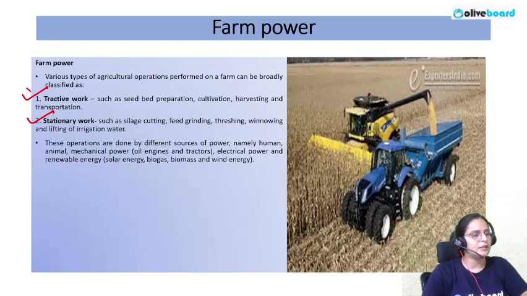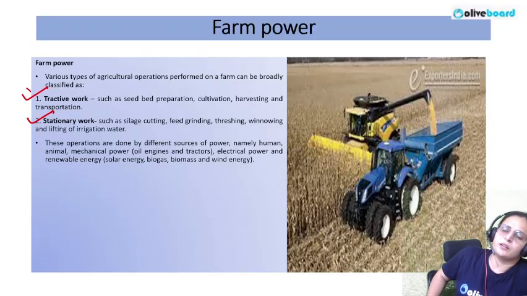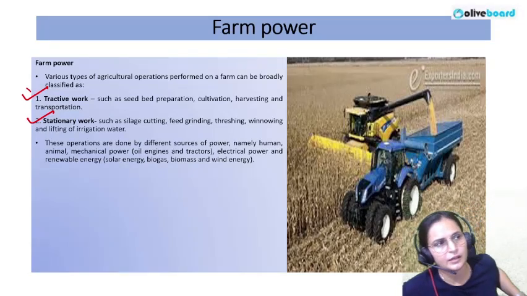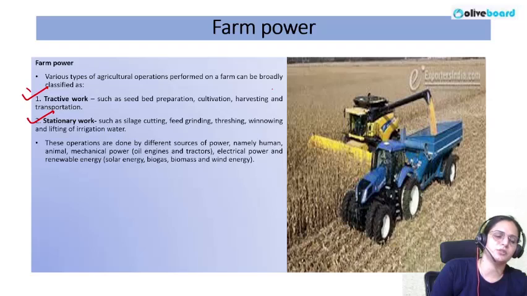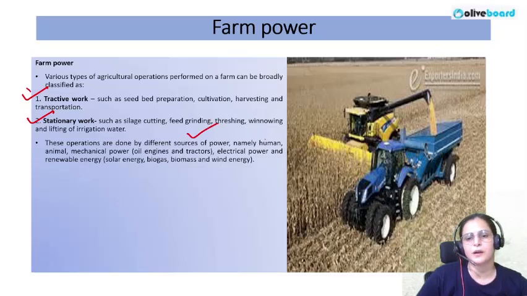Stationary work means a specific machine is installed at a specific place and you do the different operations from it, like silage cutting or chaff cutting, which is for animal fodder, feed grinding, threshing, winnowing, lifting. These are the operations for which machines are placed at a specific place. These operations are done by different sources of power like human, animal, mechanical, oil engines and tractors, electric power, and renewable energy like solar energy, biogas, biomass and wind energy.